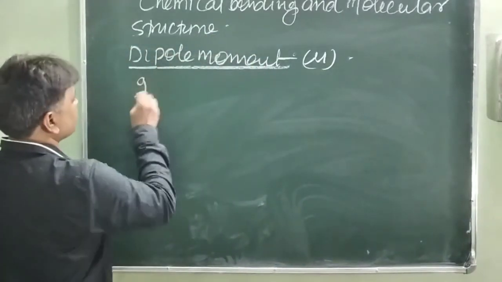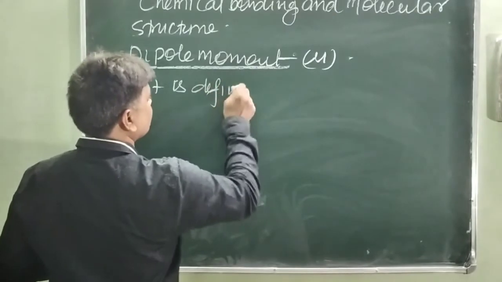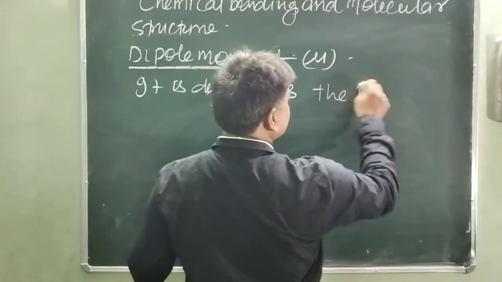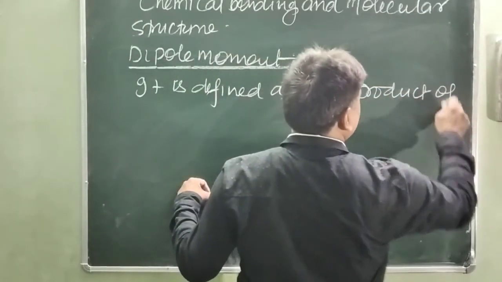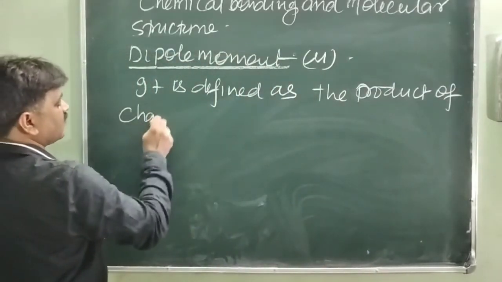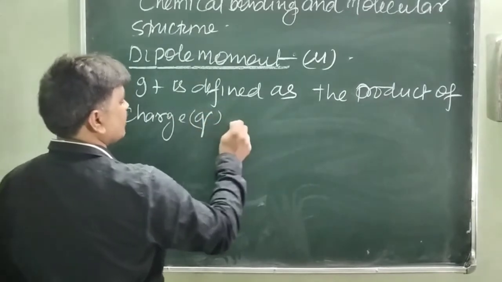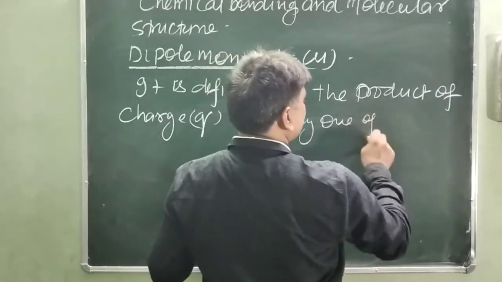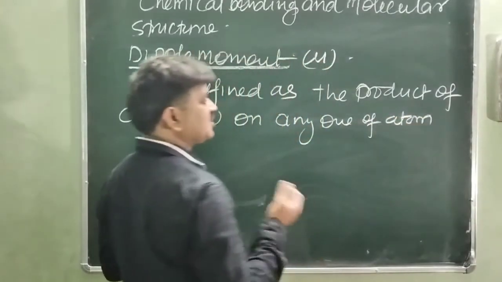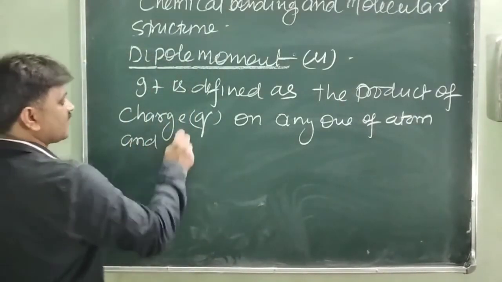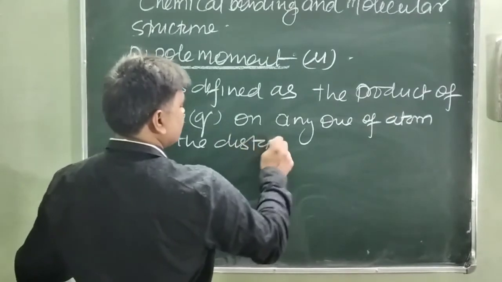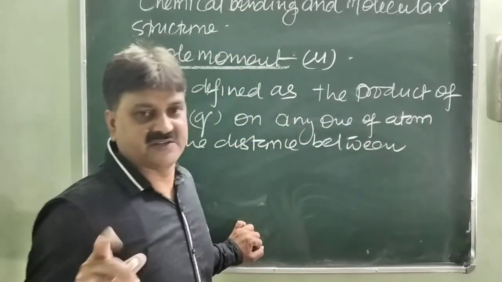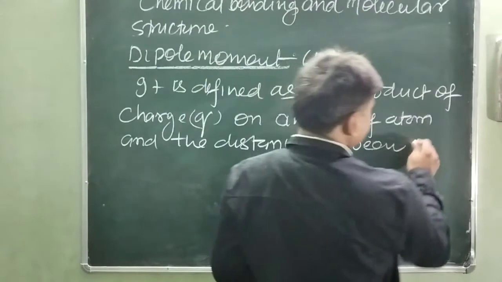It is defined as the product of the charge q on any one of the atoms, that is positive or negative, and the distance between the centers of the two charges.